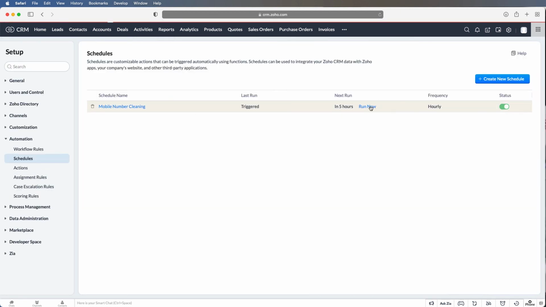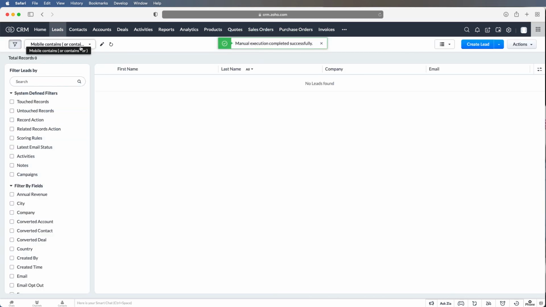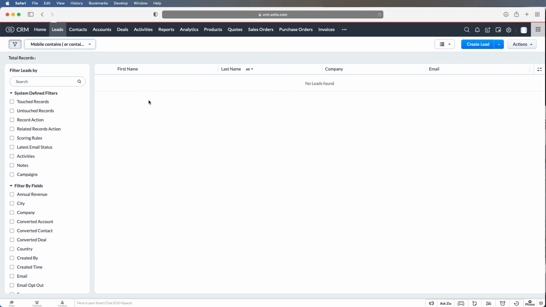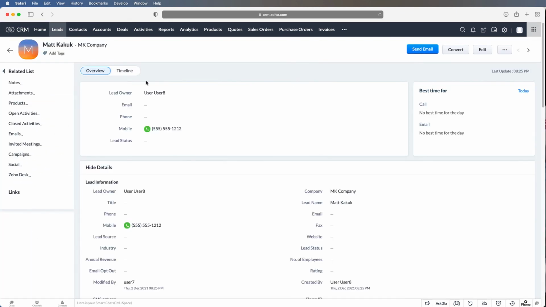I could run the schedule now. So you see how it was updated to have only numbers. It still looks the same when it's saved, but now it's only numbers. That's how it's properly done.